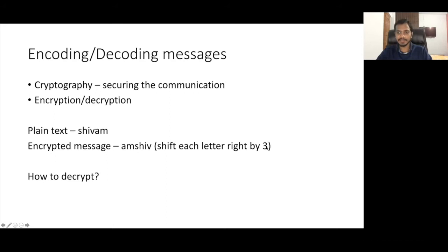That key should be private, because let's say you and I are communicating this message, and if somebody else also knows this key, they can also decrypt it. But of course, you want secure communication. You do not want any third party to be able to decrypt or encrypt the message. That's why typically this key will be private.